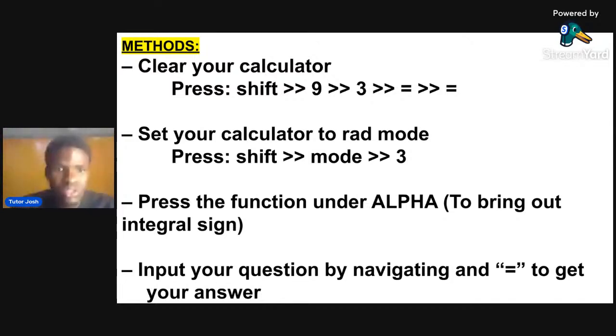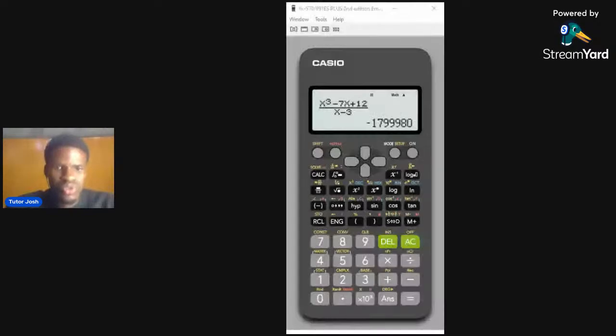So you clear your calculator, you set your calculator to radian mode. When you're solving differentiation, degree mode; integration, radian mode. When we get to differentiation, I'll tell you what to do. So when you're solving integration, set your calculator to radian mode. Let me bring that to my calculator so we can do it together.